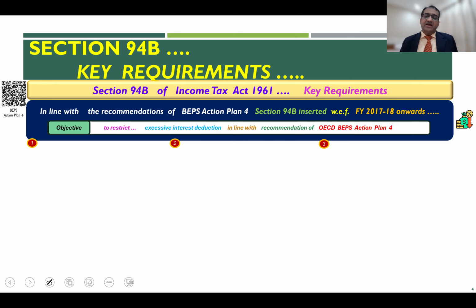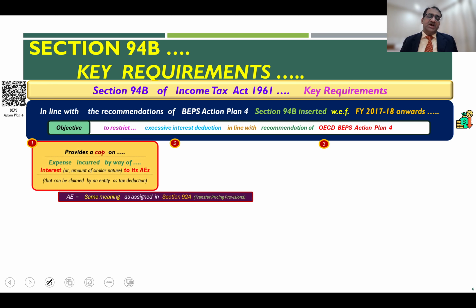Looking at the key requirements one by one, this section provides a cap, a maximum ceiling on the allowability of interest deduction. It provides a cap on the expense incurred by way of interest or something similar to interest, which is incurred and paid or payable to the associated enterprise of the entity.